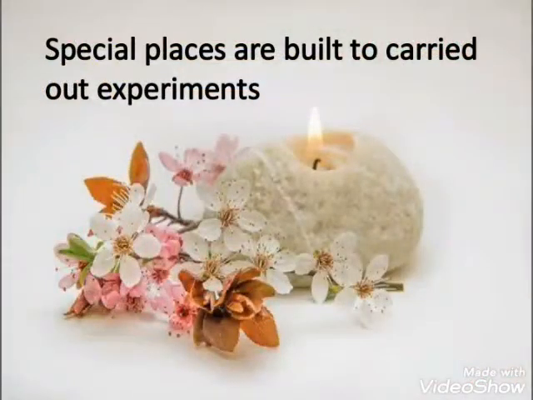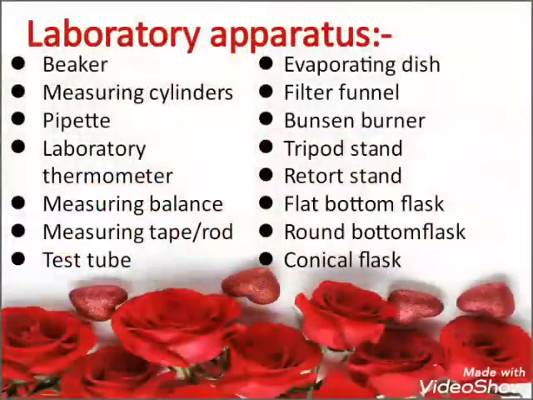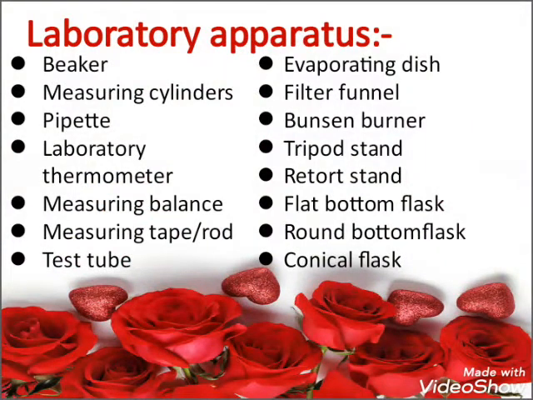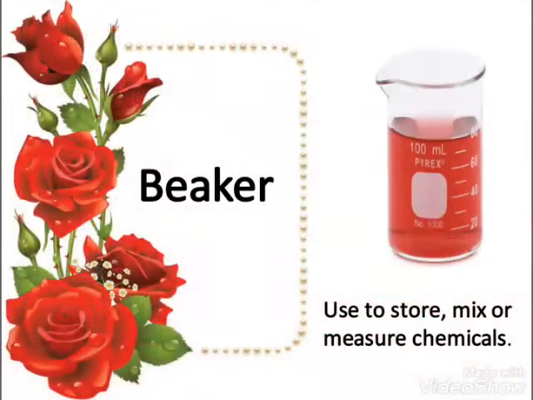Scientific experiments cannot be carried out in all places. Laboratories are built specially to carry out these experimentations. A lab is a well-equipped place for scientific investigation. Here are some laboratory apparatus listed below. Beaker. It is a cylindrical container used to store, mix, or measure chemicals or other liquids.